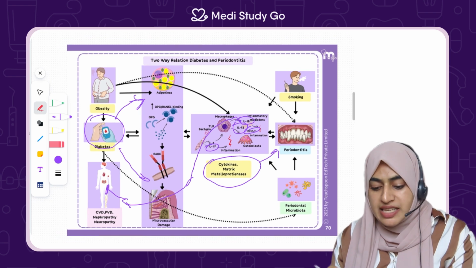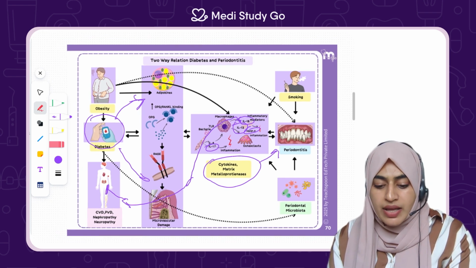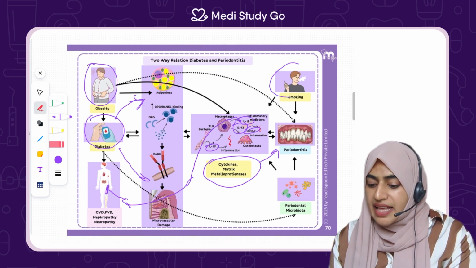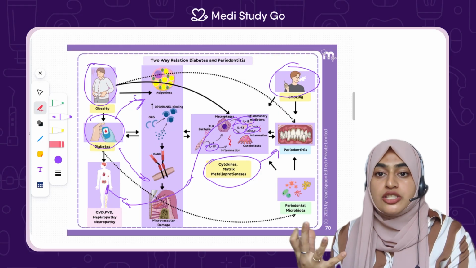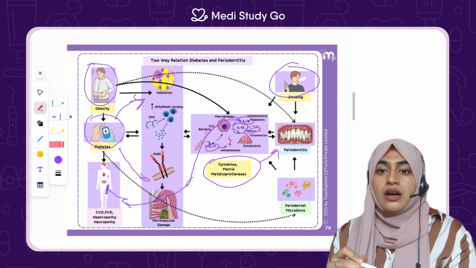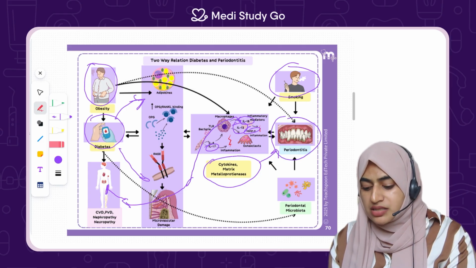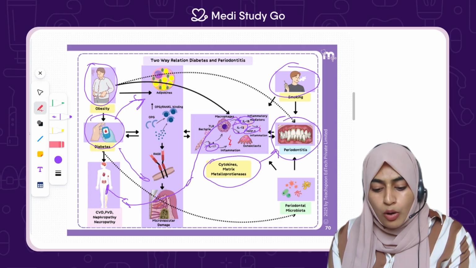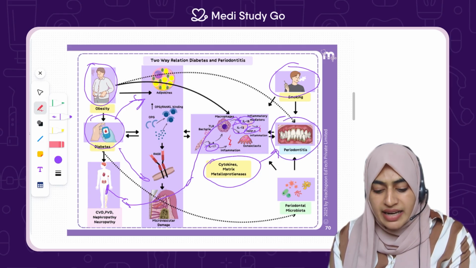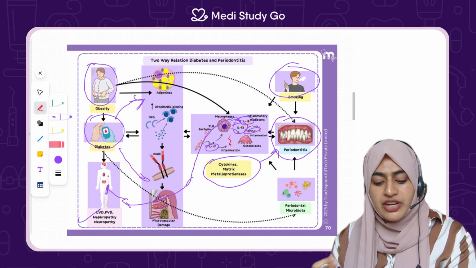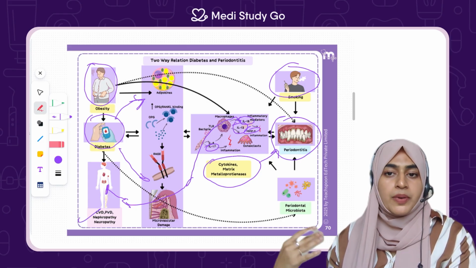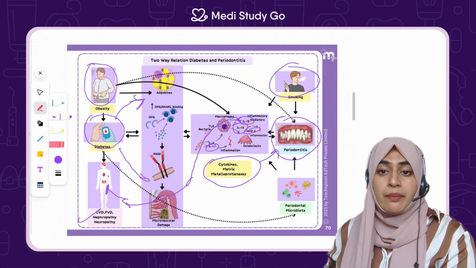If you see the picture over here itself, you can see obesity and smoking is another major confounding factor. Obesity helps in diabetes and smoking helps in periodontitis destruction. Now obesity leads to diabetes, and diabetes has multiple other disorders which it can lead to, that is CVD, PVD, nephropathy, neuropathy, definitely many more things.